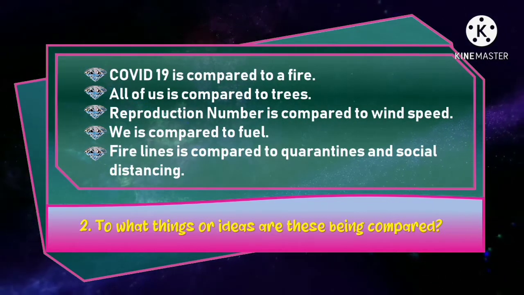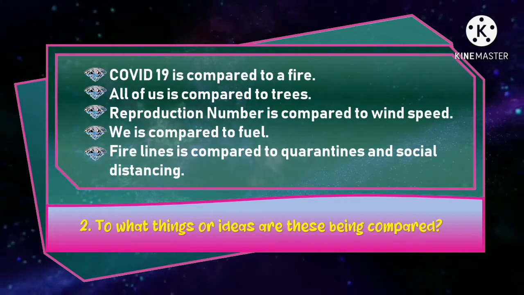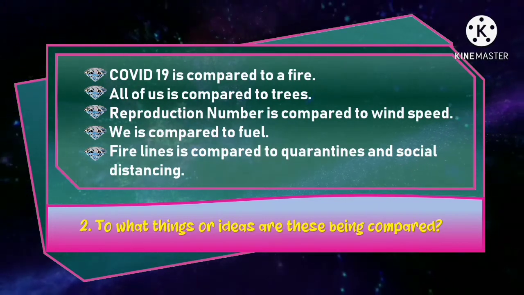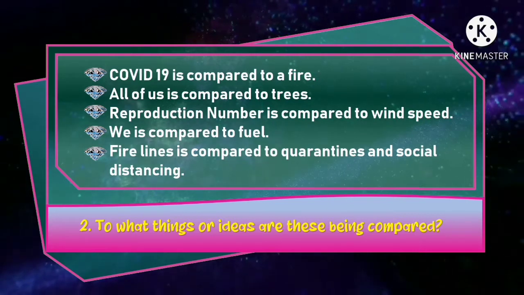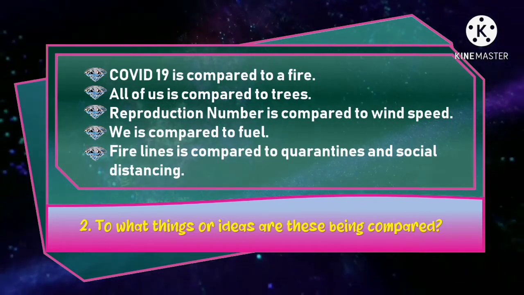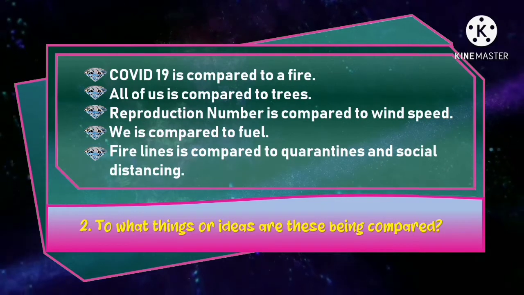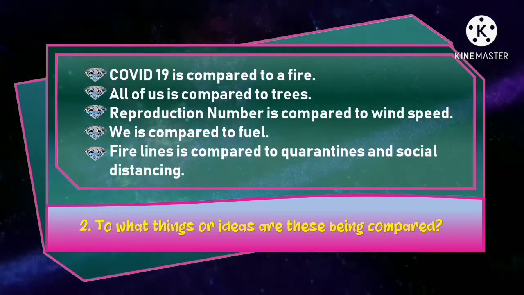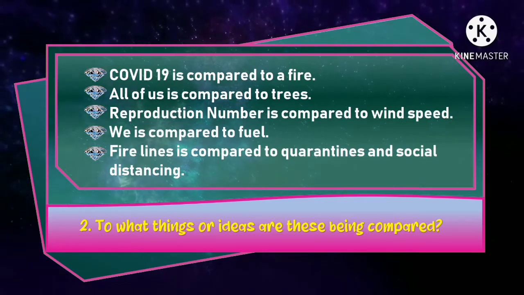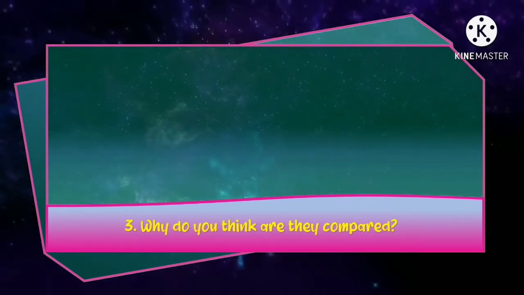COVID-19 is compared to a fire. All of us is compared to trees. Reproduction number is compared to wind speed. We is compared to fuel. And fire lines is compared to quarantines and social distancing. Why do you think they are compared?